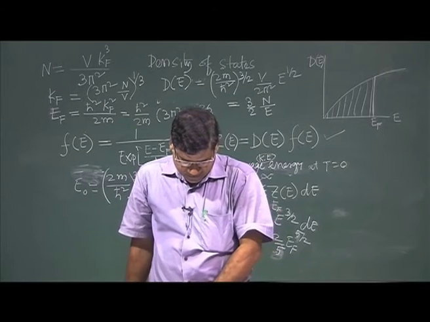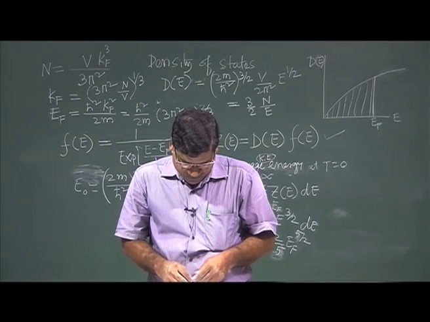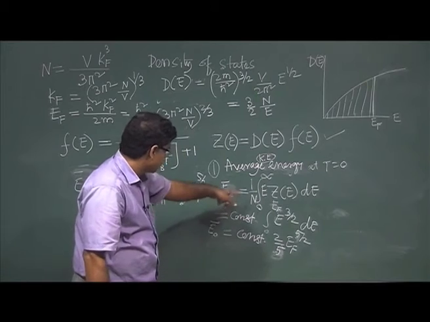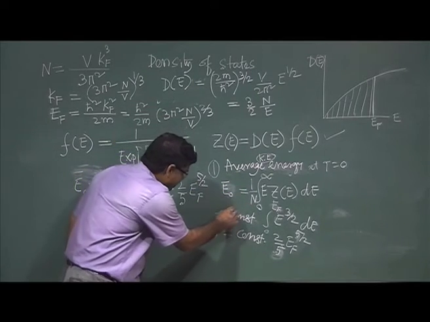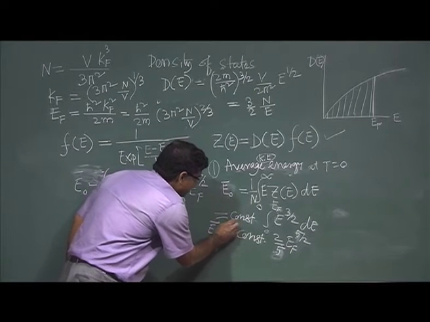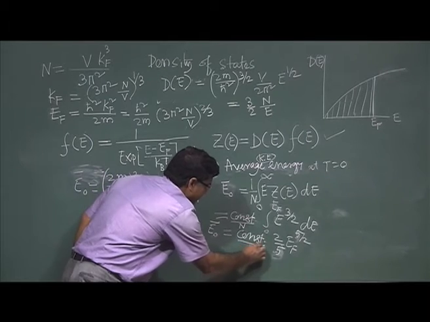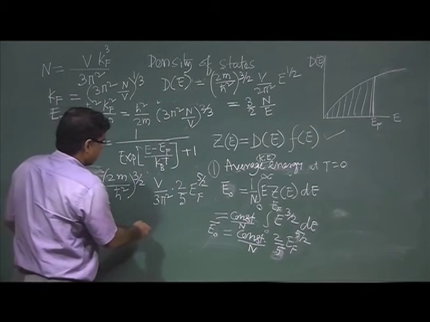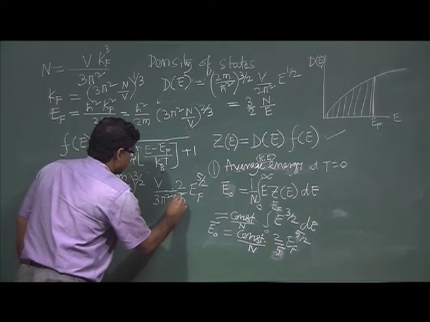So, for this, one thing is missing here, this 1 by n, that I have not considered. So, this constant by n I have to write, right. So, 1 by n will come here.